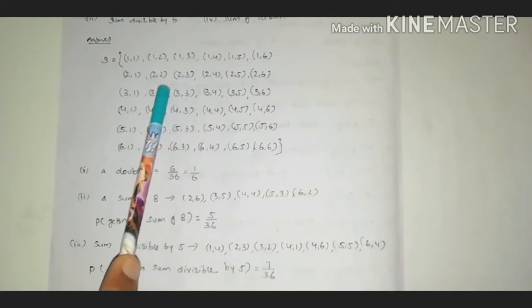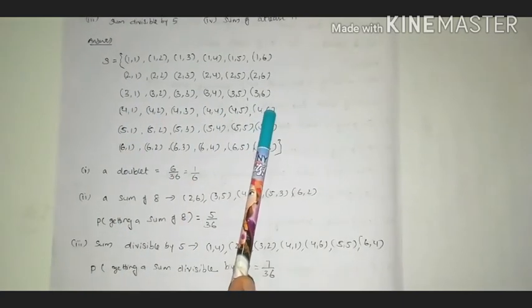And next, sum divisible by 5. That also we have to check. Here 1 plus 4, that is 5, we are getting. Here 2 plus 3 we are getting 5. Here 3 plus 2 we are getting 5. Here 4 plus 1 we are getting 5. Also 4 6, that is 10, which is also divisible by 5.